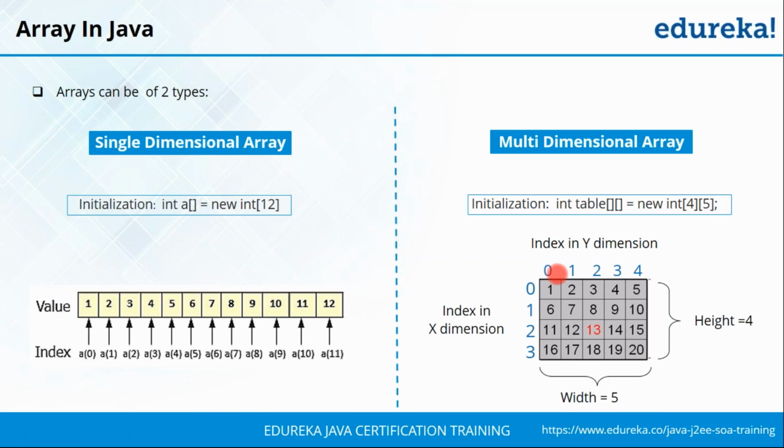So you can see here the array indexing starts from 0 to 3 for the rows and 0 to 4 for the columns. So this is how your multi-dimensional array looks like. It's similar to a matrix that you use in mathematics. So I hope you're clear with respect to how an array looks like and how to initialize one, because we're going to go ahead and help John out with his invoice problem.